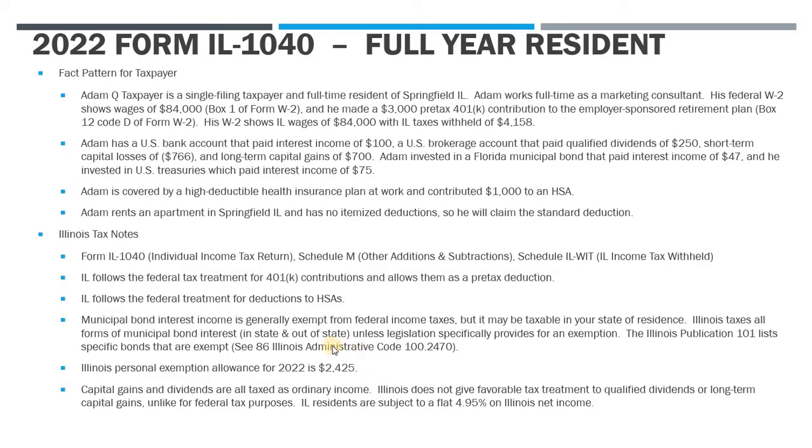Now, the personal exemption for Illinois is $2,425 for 2022, so we'll get a deduction there. And as far as character of the income, capital gains, qualified dividends, all of it is taxed as ordinary income at one flat rate. So there are no changes in rates depending on the type of income. Illinois residents just pay a flat 4.95% on your Illinois net taxable income.